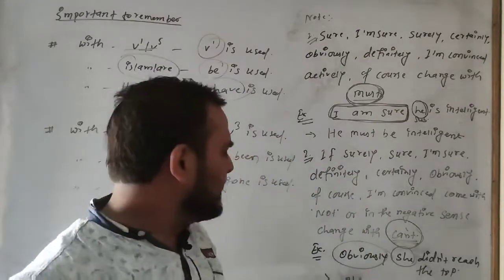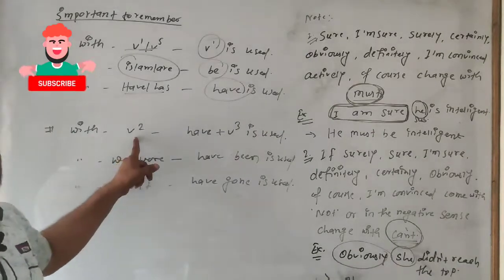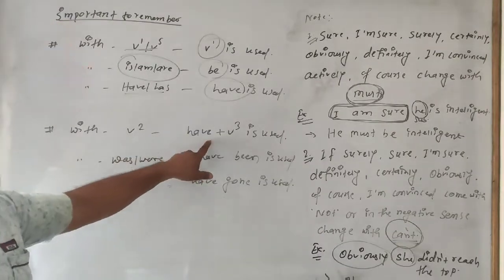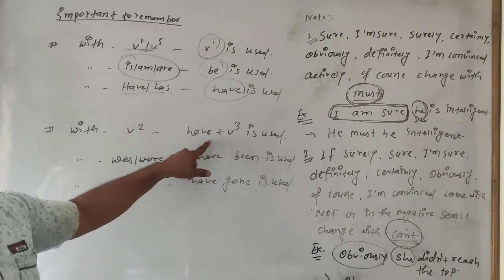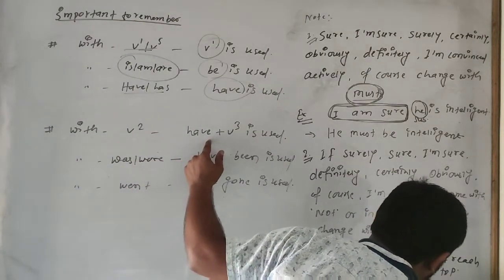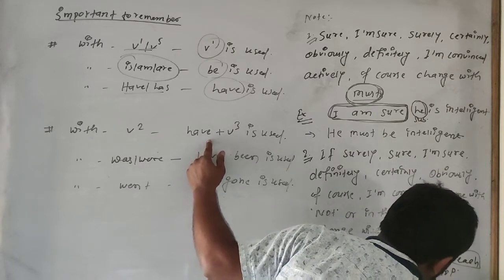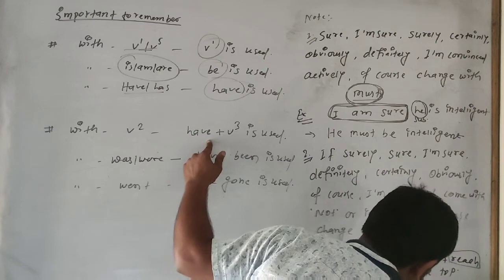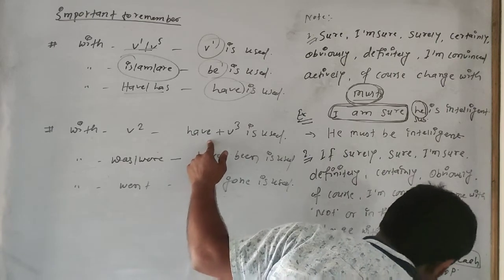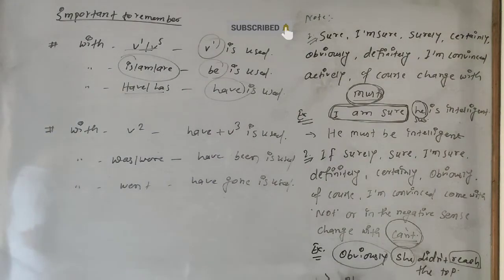Then after did not, did means verb 2, so what do we have to use here? Have plus verb 3. So she can't have reached. What is the verb 3 of reach? Reached. She can't have reached the top. This is okay. So the third number I am going to write here.